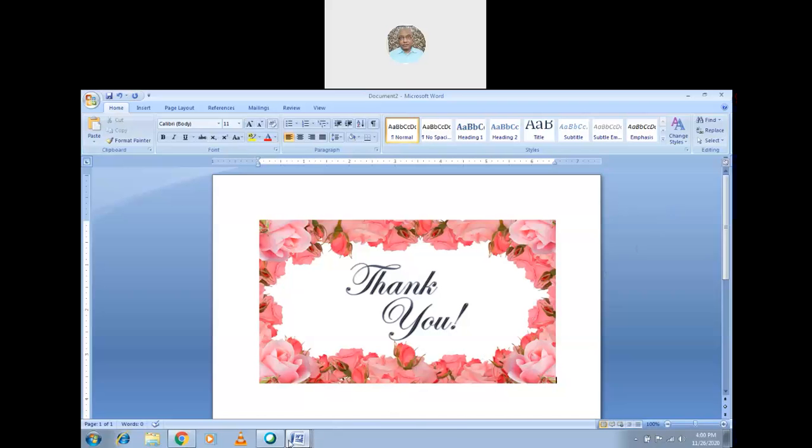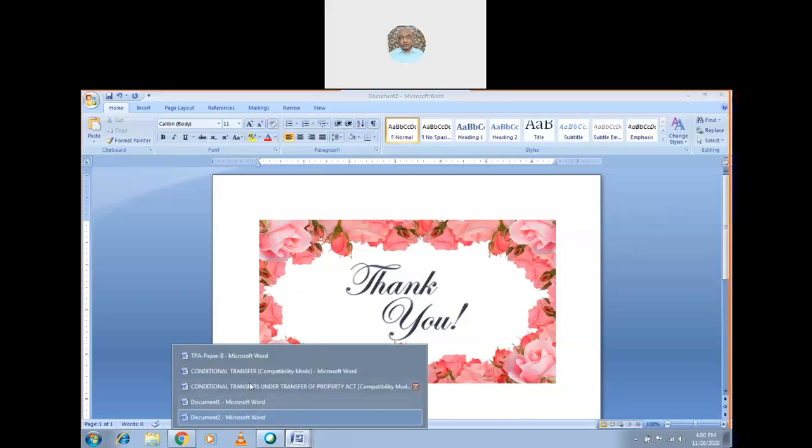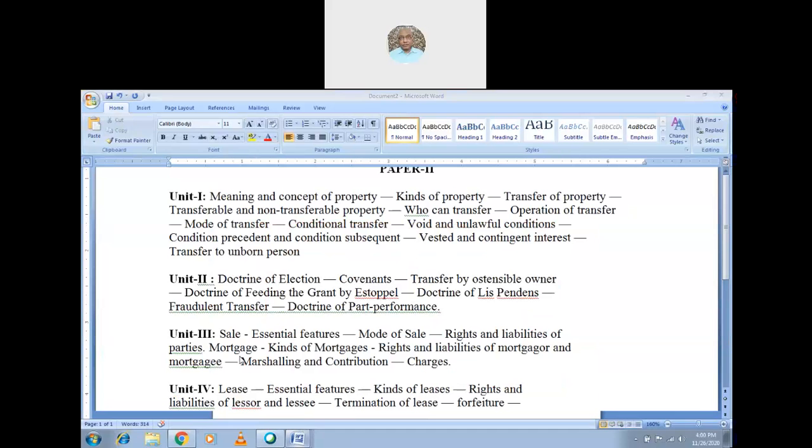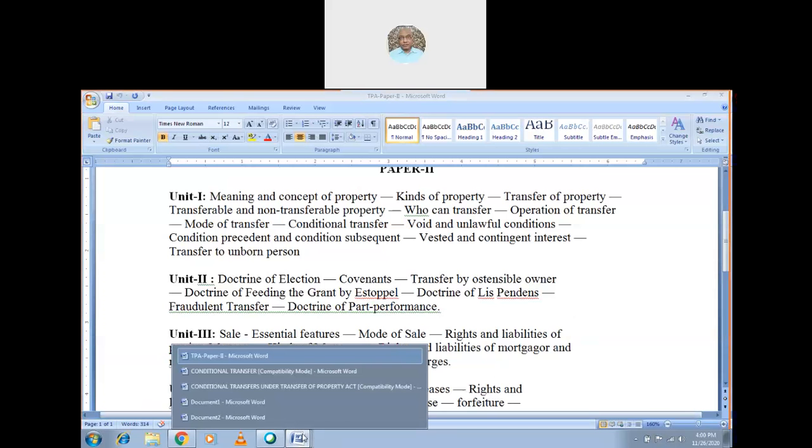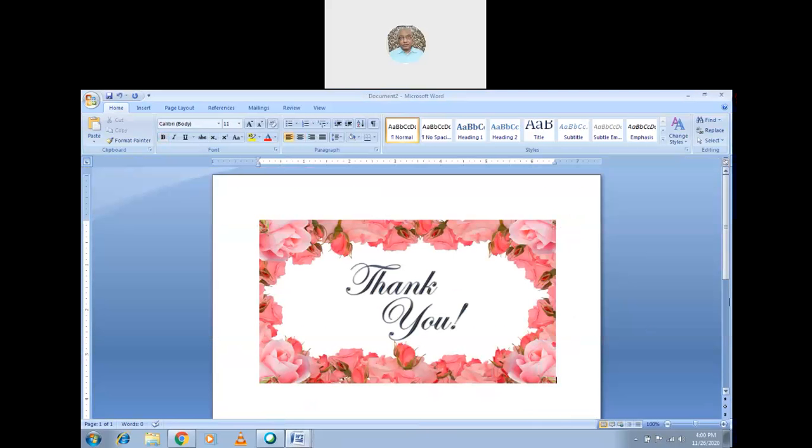Today we dealt with it, and in tomorrow's class, because we did conditional transfer, we will see void and unlawful conditions. Of course, some become void also, unlawful conditions also will come over there, because if a condition is unlawful, it becomes void. If the condition is valid, it becomes a valid condition. Tomorrow's class we will see vested and contingent interest. Then, with time left over, the transfer to an unborn person. If time permits, then we can see the unborn person.